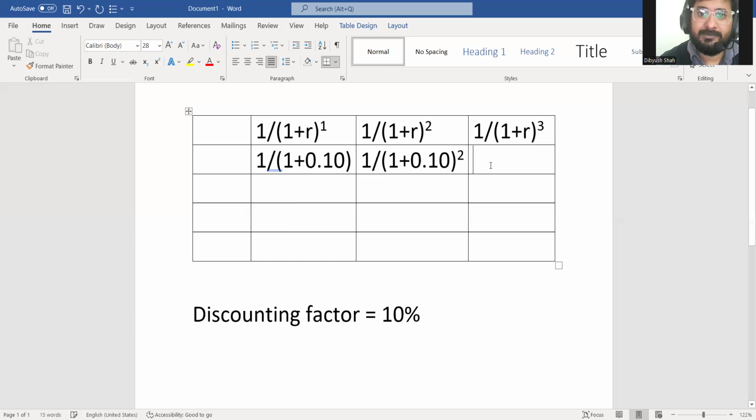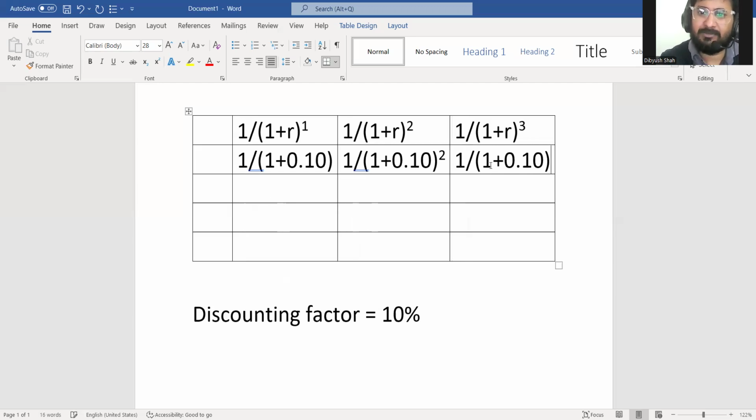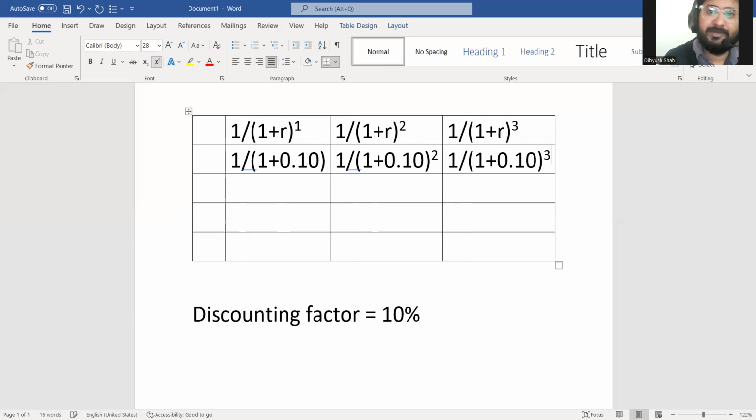In the third year, 1 divided by (1 plus 0.10) to the power 3, same calculations every year. So it basically becomes 1 divided by 1.10.